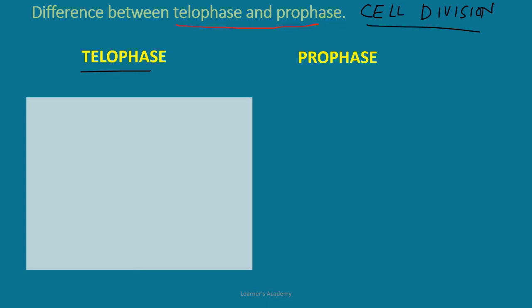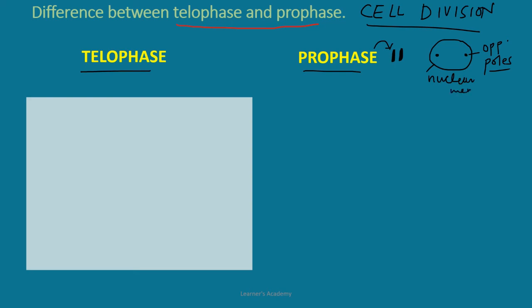Now, what happens in prophase? The condensation of basically thin thread-like chromosomes starts. Alright, due to this they become very short and very thick, and they start to appear along with their pair of sister chromatids. Now the centrioles duplicate and each centriole moves towards the opposite poles of the cell. Nuclear membrane and nucleolus start to disappear. Now let me give you point-wise differentiation so that you can write it in the exam.